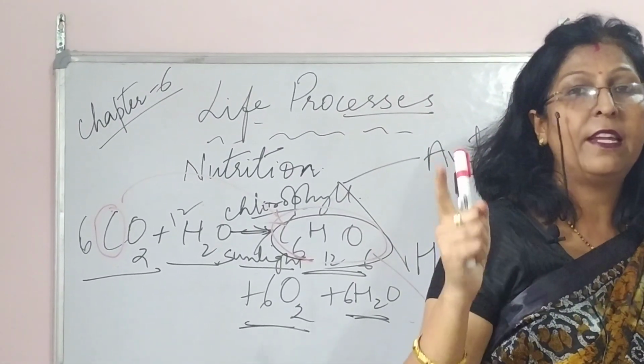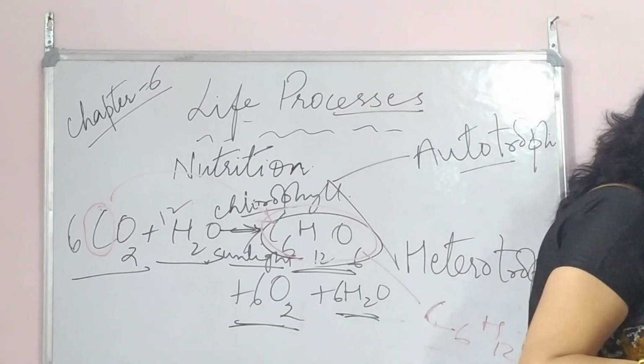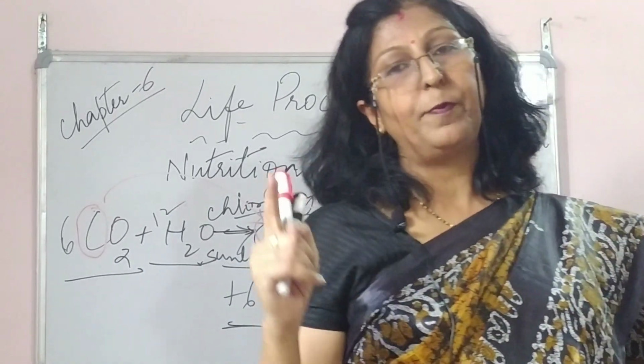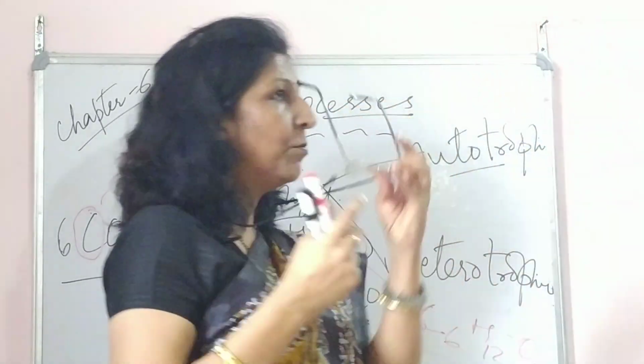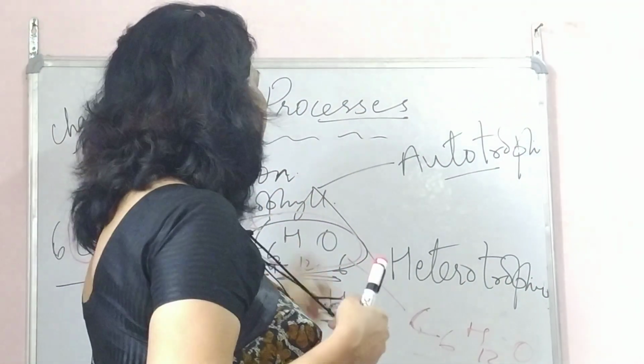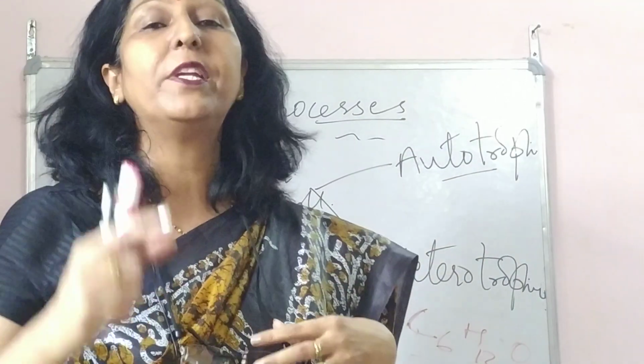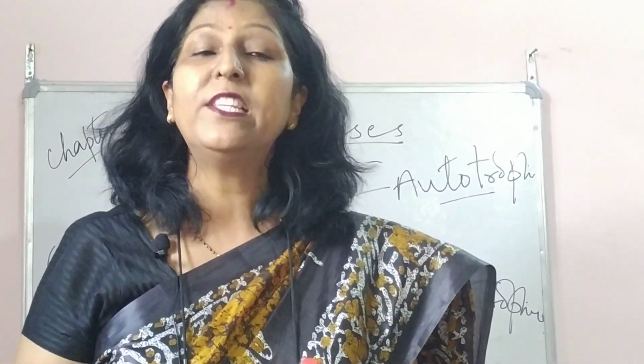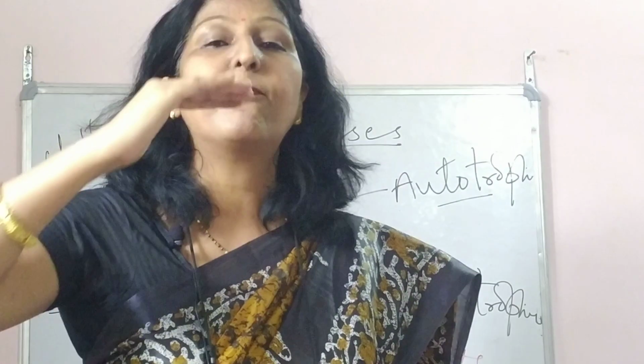These are the three reactions, children. These are the three steps which normally take place during photosynthesis. But one more thing, it is said that all these three steps do not take place one after another.